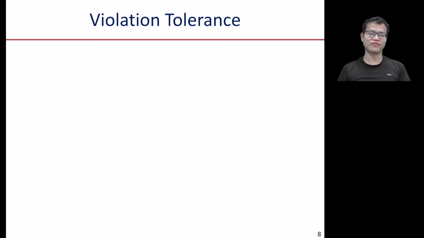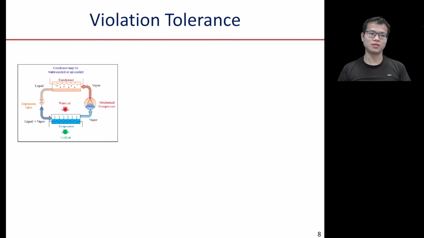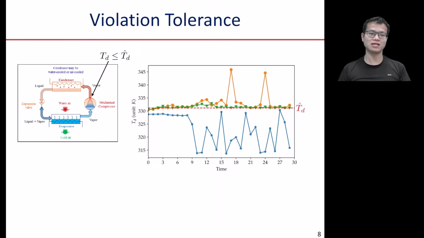We first need to introduce the concept of violation tolerance. We notice that in many applications, huge violation is for sure not tolerable, but some short-term and small violation is totally tolerable. For example, in the vapor compression system, we try to keep the discharge temperature below a threshold. There are three possible cases. In the first case, there is no violation at all, which is good.